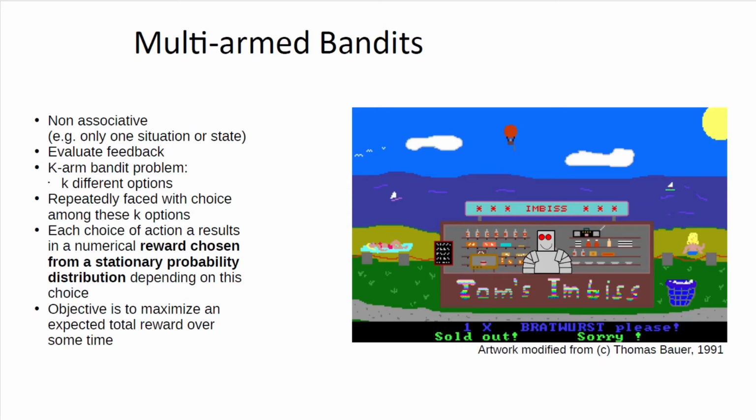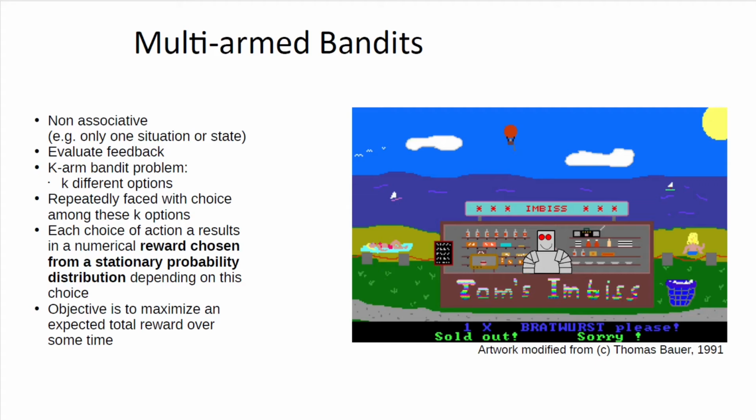In a k-armed bandit problem, you have k different options. Here it's formalized as discrete options, but we have 7 different items and we assign different sales prices to each of the items. And we are facing the choice of 7 different values of the actions. In our case, we have continuous values. Each choice of action values results in a reward, and it's important that the probability distribution is stationary, that we do not change the game, that the game mechanic for each day is the same and will not change over the time course of playing the game.